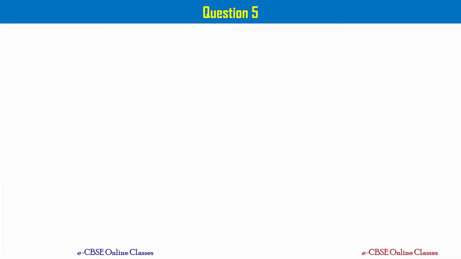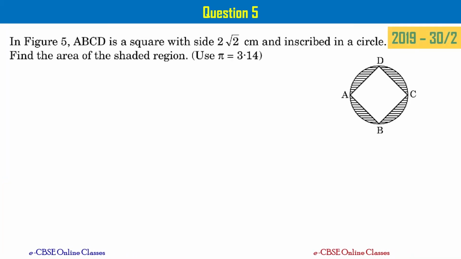Let's go to the next question, that is question number 5. In figure 5, ABCD is a square with side 2 root 2 centimeters and inscribed in a circle. Find the area of the shaded region. Use pi equal to 3.14.